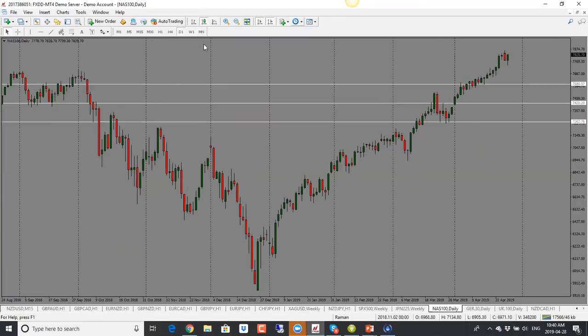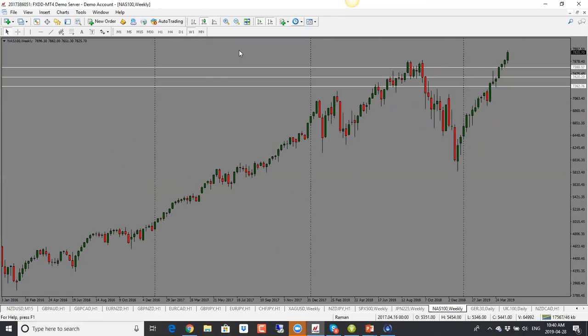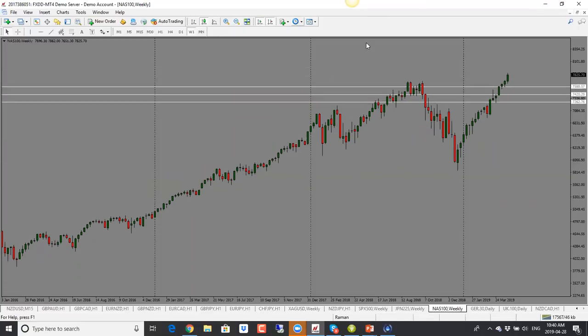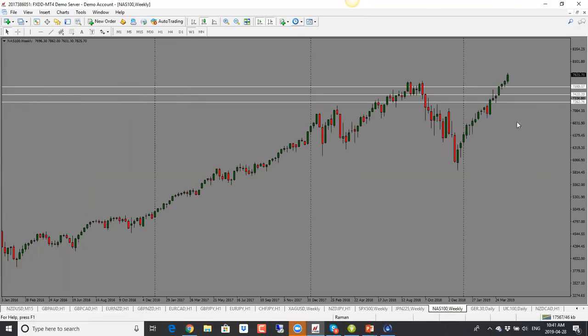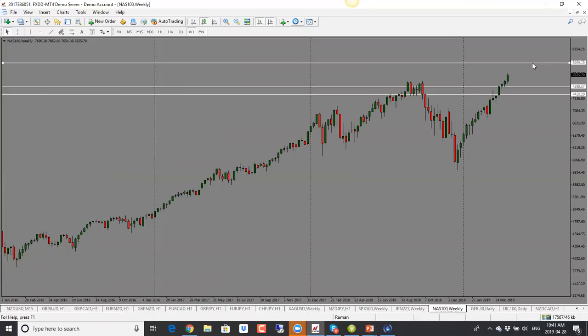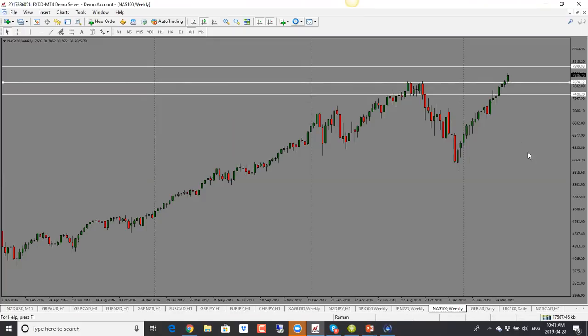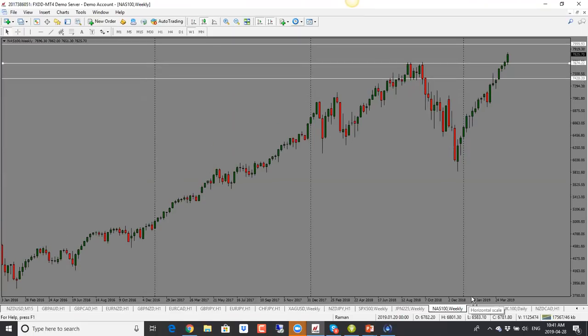But I would just be mindful, just be careful with the equities here, because equities are going so strong right now. And a lot of times we could see reversals. And this one here as well, NASDAQ all-time highs. It's gone through the previous level and we are into all-time highs. So I think this one could also get into that 8,000 level potentially. But like I said, watch out for turning points here, because it has gone through our previous high and now it's holding above that high. And so bias is bullish for this week, but I would just be cautious.